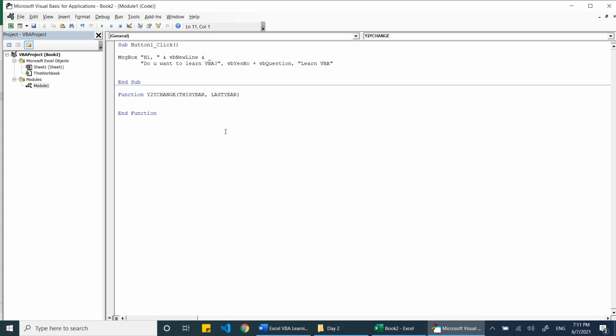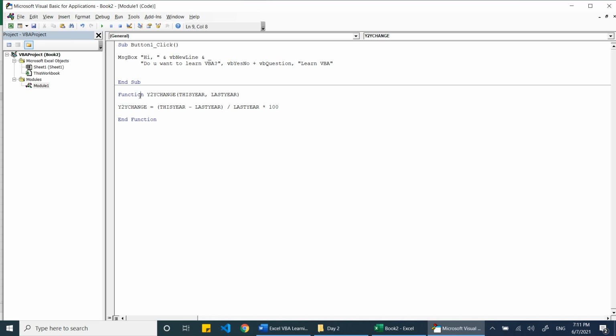So I need to reply to the user, whoever uses this function: year-to-year change is equal to, again, this year minus last year divided by last year into 100. I hope there is no spelling mistake. Okay, so we defined a function.